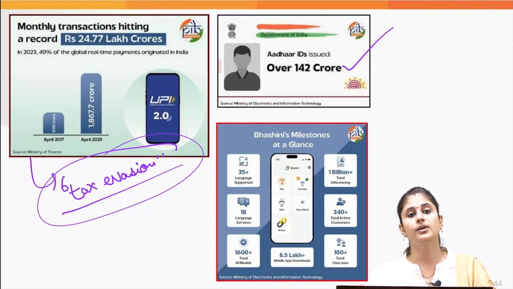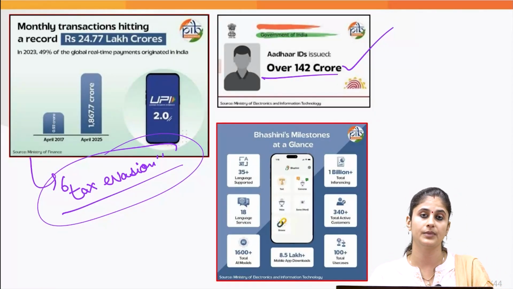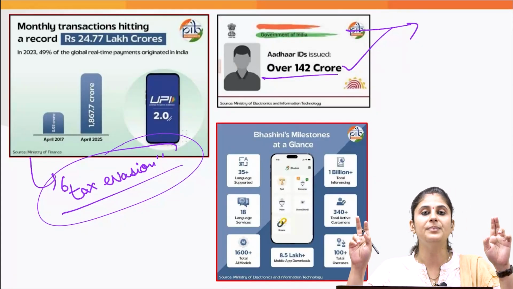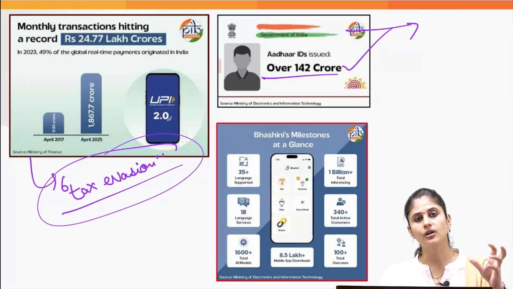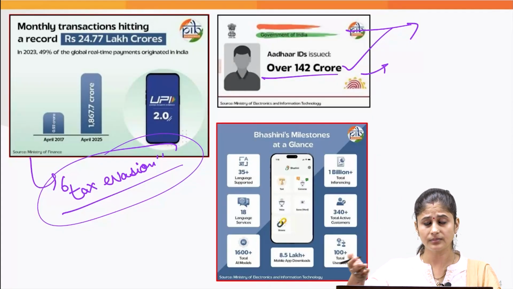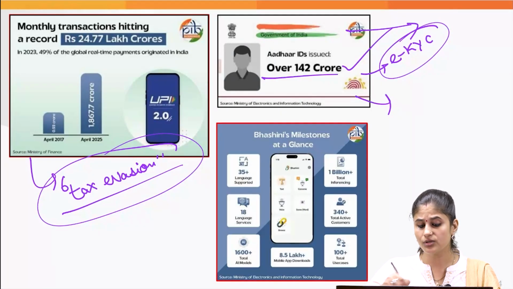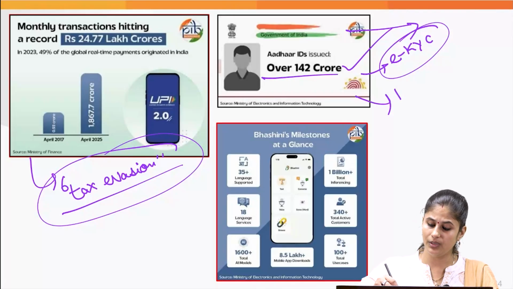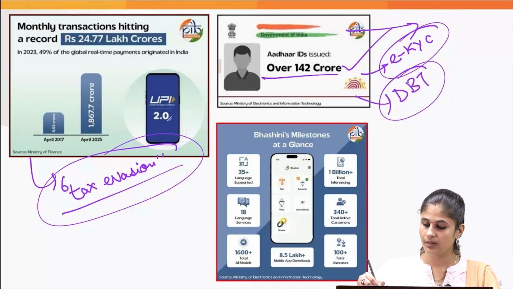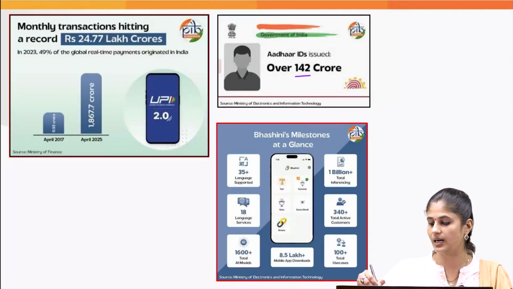Then when you talk about the Aadhaar ecosystem, the government has issued over 142 crore Aadhaar ID cards. This is enabling us to realize the idea of paperless governance. Because of e-Aadhaar, you can use this Aadhaar to get your bank verification done by using eKYC, and because of this Aadhaar ecosystem we are able to save a lot of money through direct benefit transfers. So this is giving a boost to e-governance further.